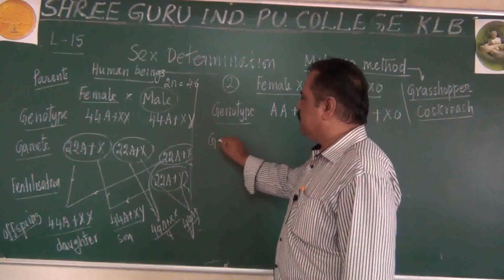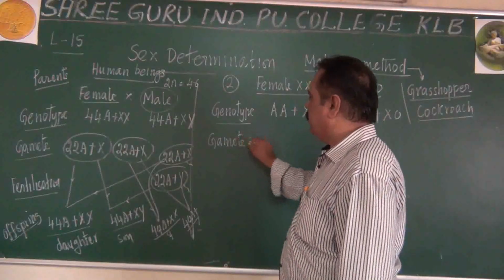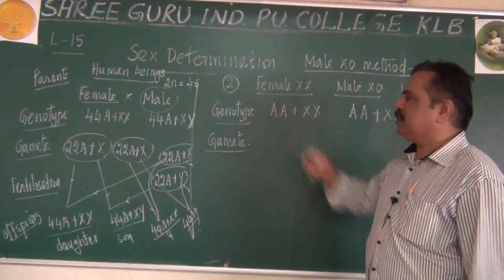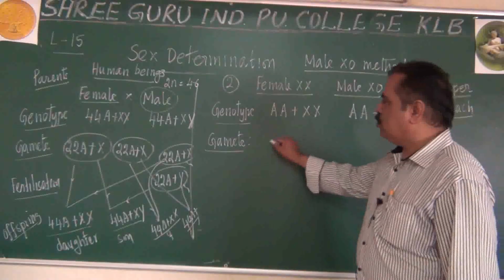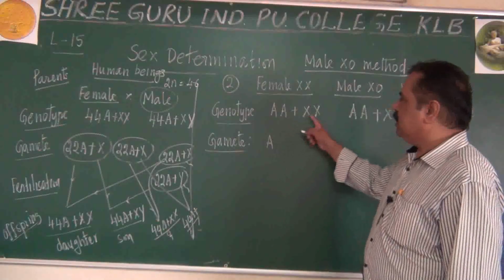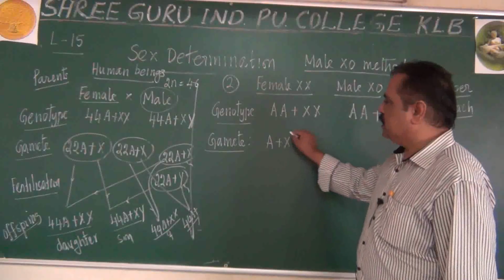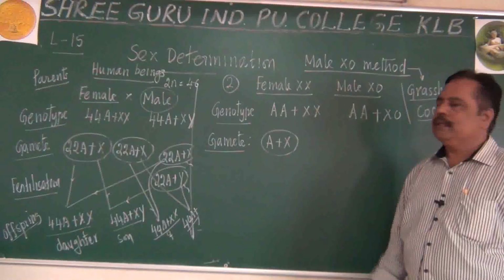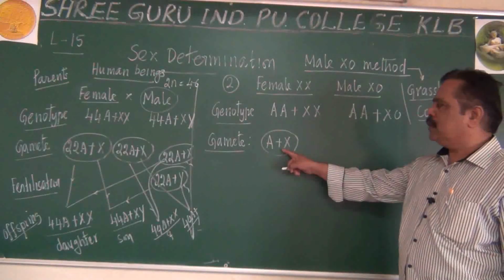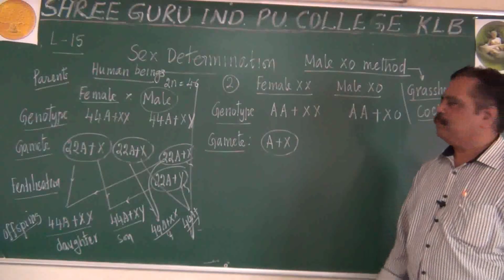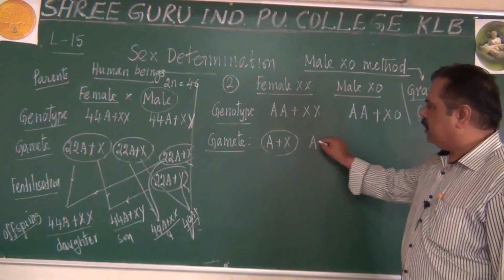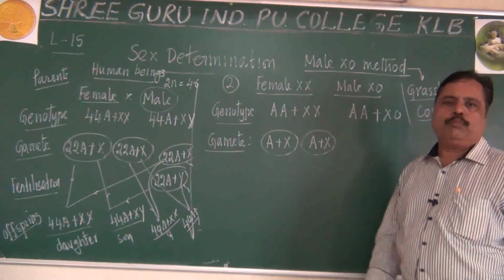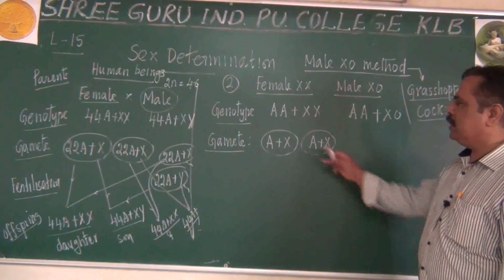Naturally, you can write the next step of gamete formation. What is gamete? Reproductive cell. It is formed by meiosis or reduction division. If there are 2 autosomes, one will come one side. Out of 2 X chromosomes, 1 X will come one side. This is an egg produced by the female. Mother parent, this one produces A plus X. Another egg and another X will come to another ovum. So these are the ovum produced by the mother or egg produced by the mother.